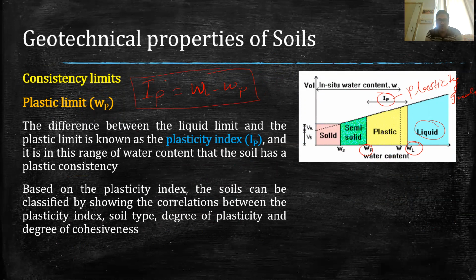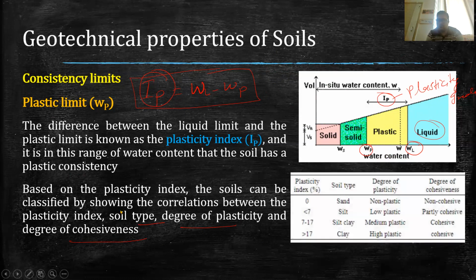And once we get the IP value of a particular soil, then we can find out the soil type. We can find out what is the degree of plasticity in the soil, what is the degree of cohesiveness in the soil. So that I will show you with the help of this table. In this table, you can see if the plasticity index value is 0, then the soil will be sandy, because we know that sand has no cohesive force. So in that case, plasticity index will be 0. And the degree of plasticity, we will call it non-plastic. And degree of cohesiveness, it will be cohesionless or non-cohesive.